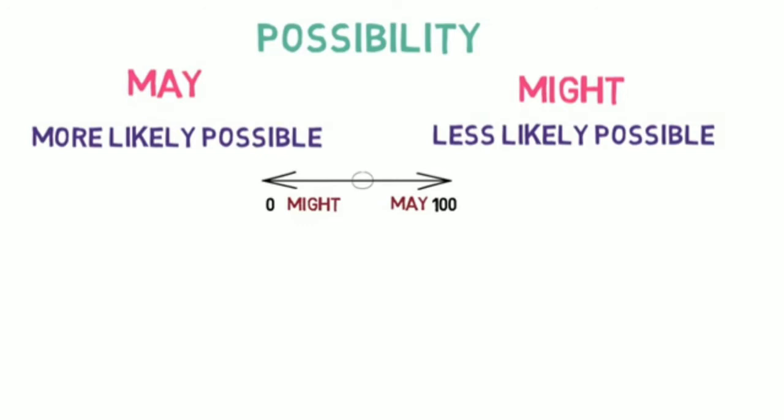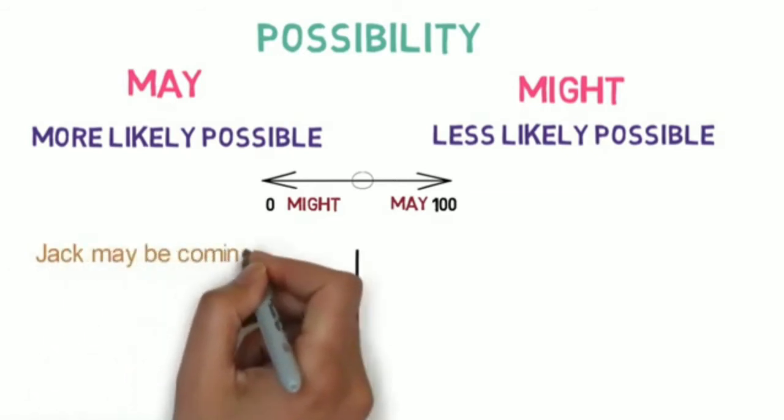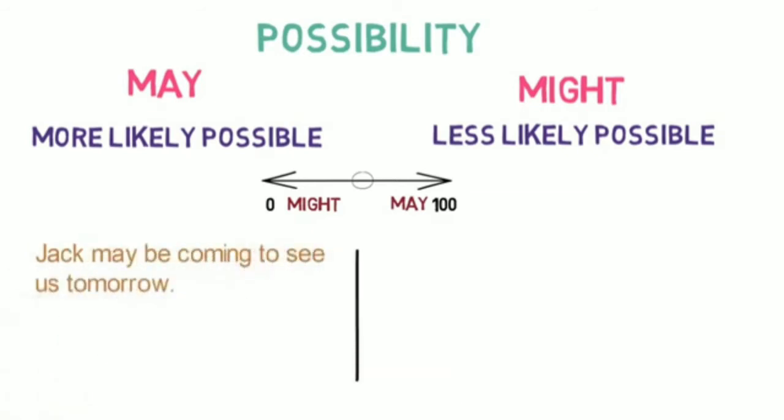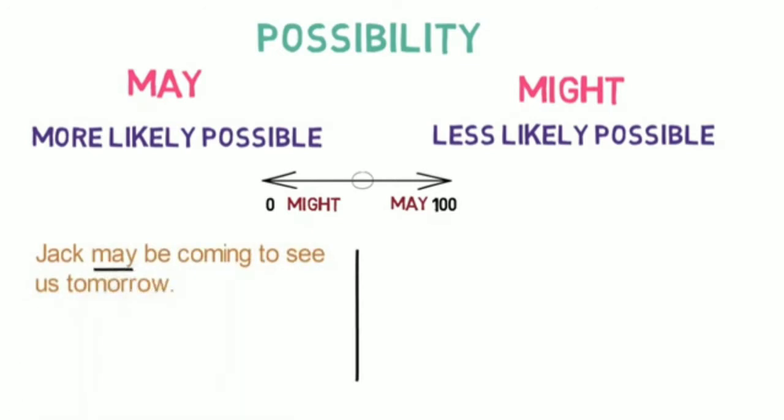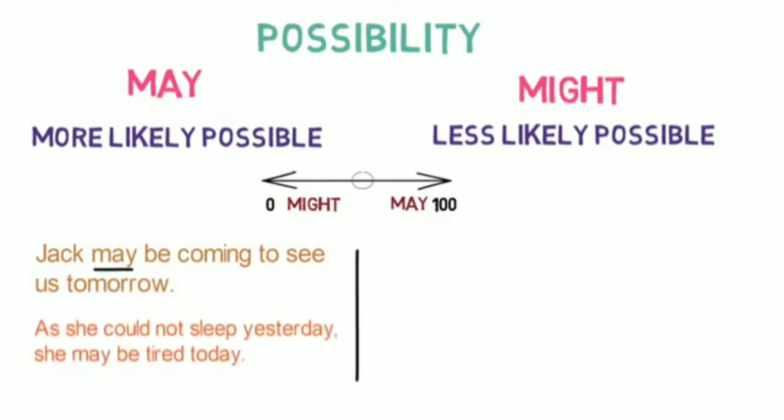Let's look into the examples of may to understand it better. Jack may be coming to see us tomorrow. Here, there are higher chances of Jack coming, so we have used may. Let's look into the next example. As she could not sleep yesterday, she may be tired today. Here, there are higher chances of her being tired, so we have used may.